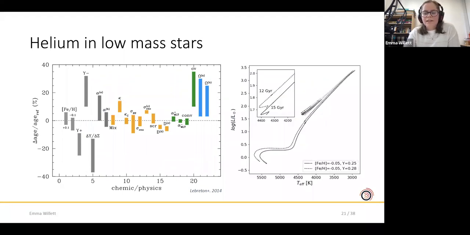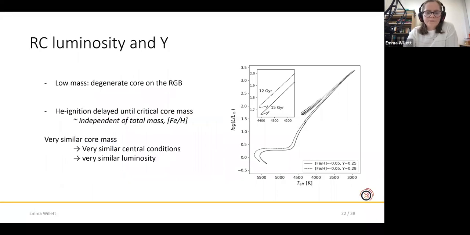In the case of a red clump star that we use in our study, this changes the age by 3 gigayears for a star that is roughly solar mass and solar metallicity. And we also see that in the red clump, we have this change in luminosity. And that's the feature that we're going to exploit in this work as a proxy for the helium abundance.